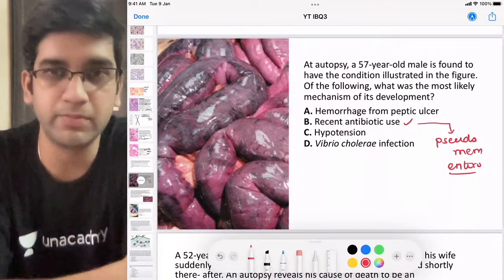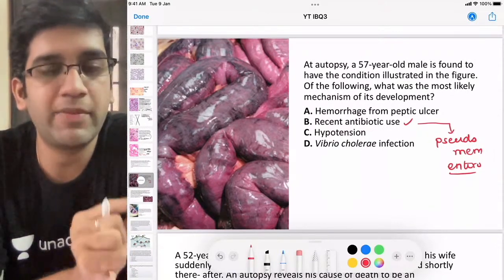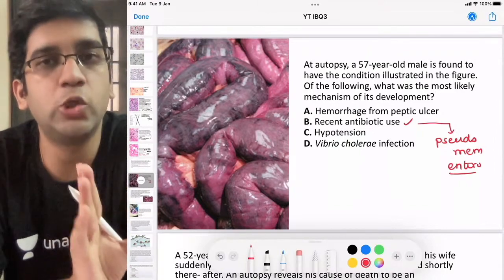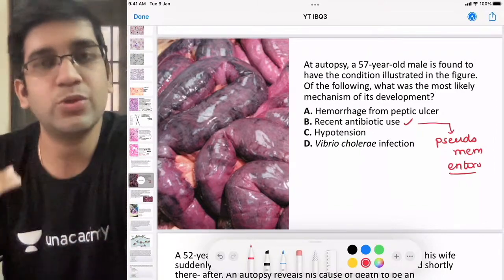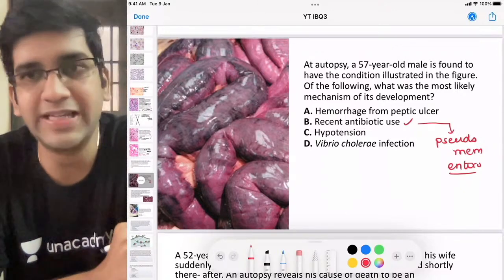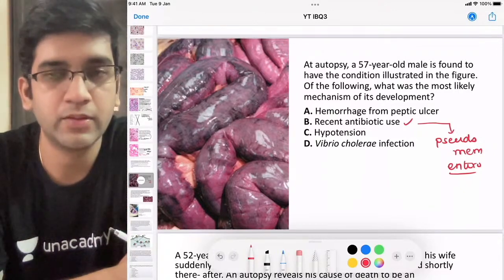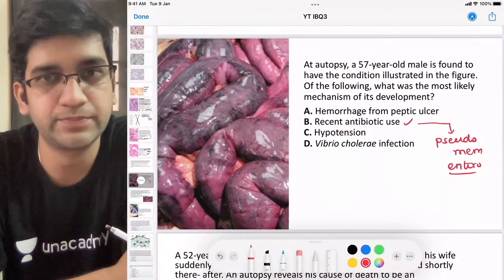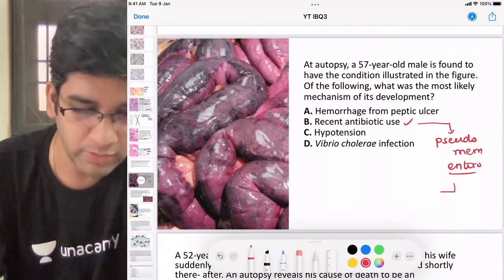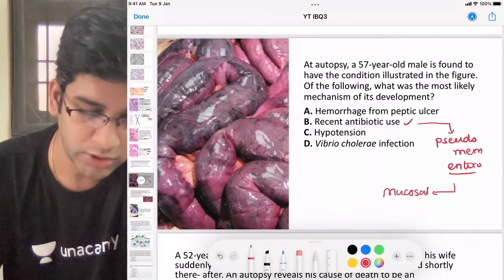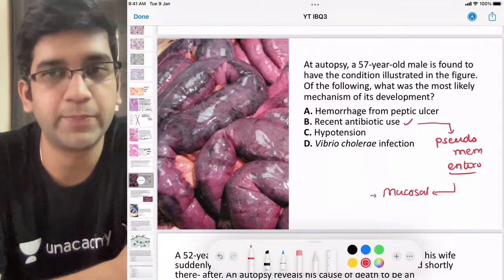So when I take pseudomembranous enterocolitis, the pseudomembrane will be seen on the luminal aspect or on the serosal aspect? That's my first question. Just answer the leading questions, we can easily come to it. The pseudomembrane will be seen on the mucosal aspect, right? What do you think will be the color of the pseudomembrane?